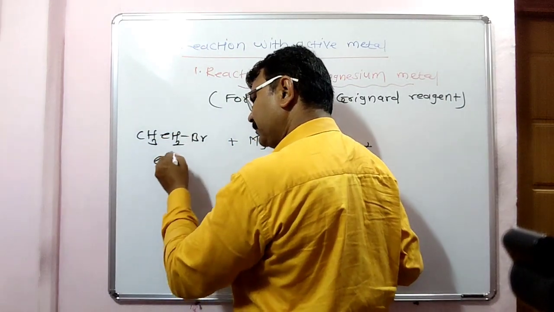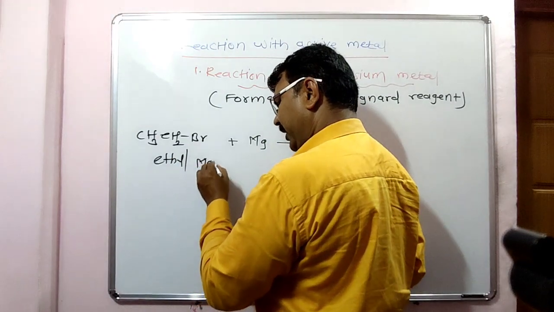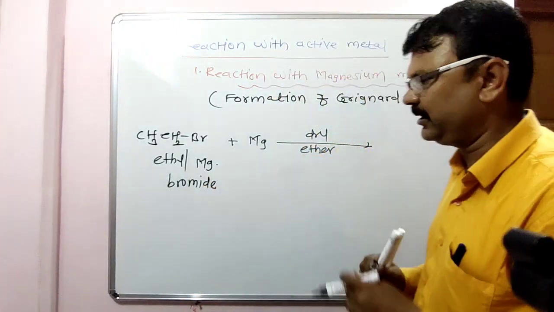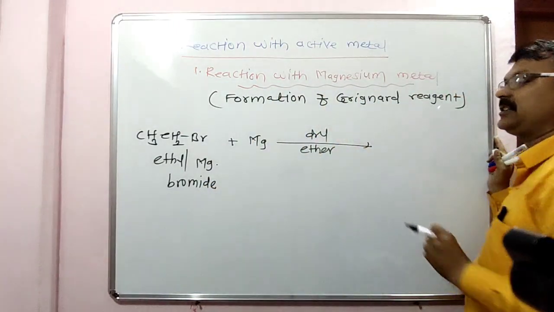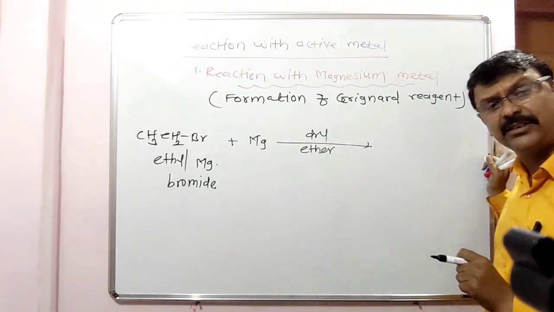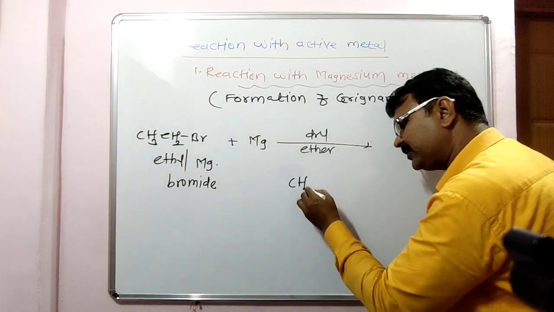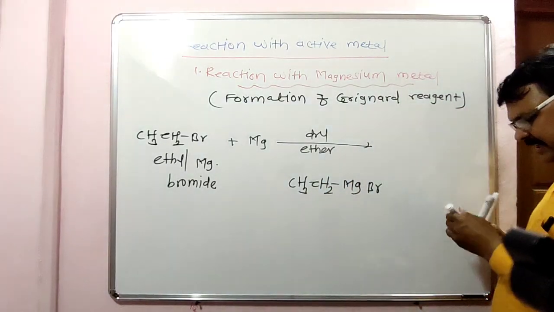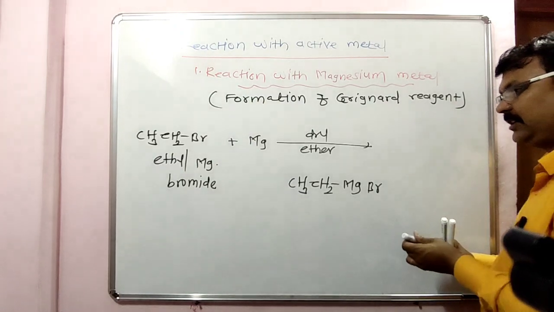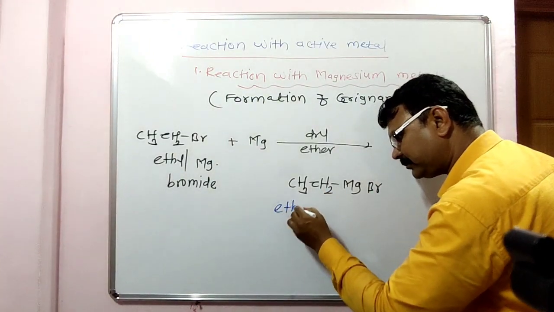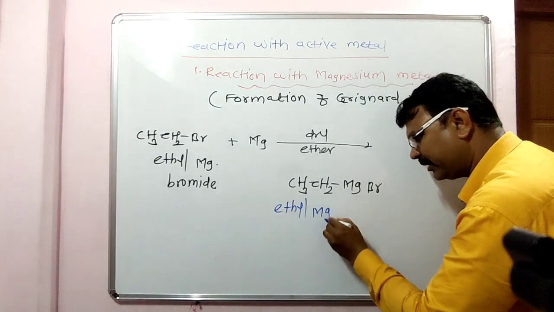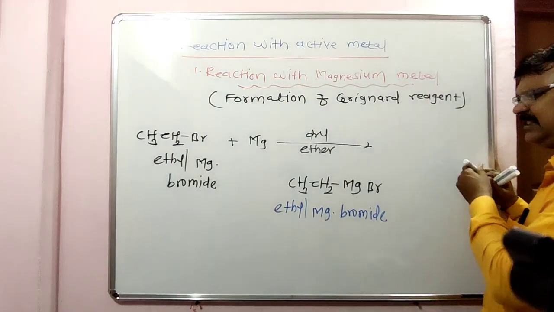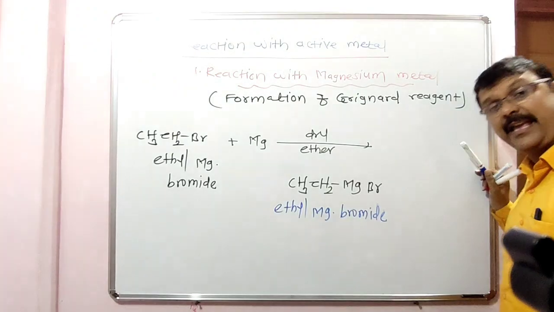When ethyl bromide is reacted with magnesium metal in presence of dry ether, it gives CH3CH2MgBr. Name of the compound: ethyl magnesium bromide. This is the Grignard reagent.